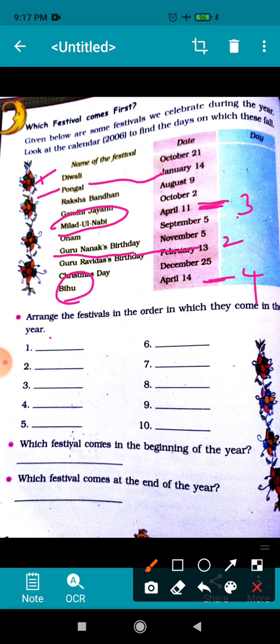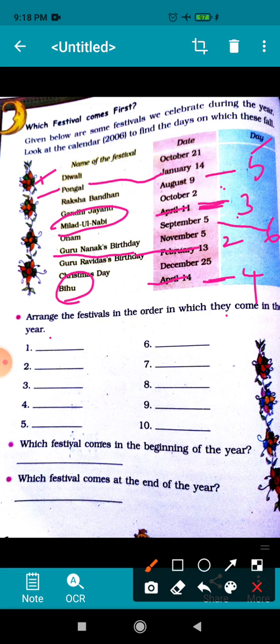Okay, after April there is May. If you check, there is no festival in the month of May, no festival in the month of June also, July also, and after that August 9 there is a Raksha Bandhan. So this Raksha Bandhan will get fifth position because it falls on August 9. After August, September, Onam comes, right? So this will get number 6 position.